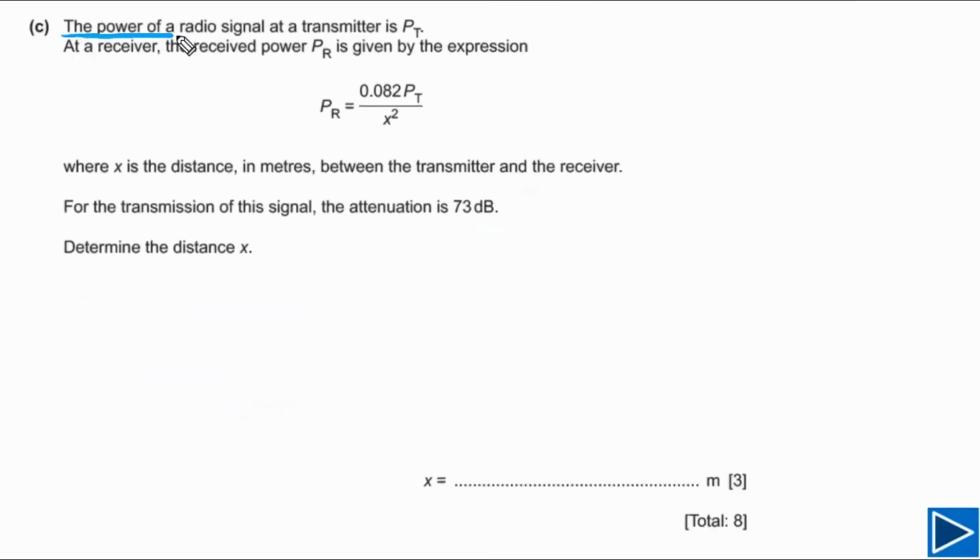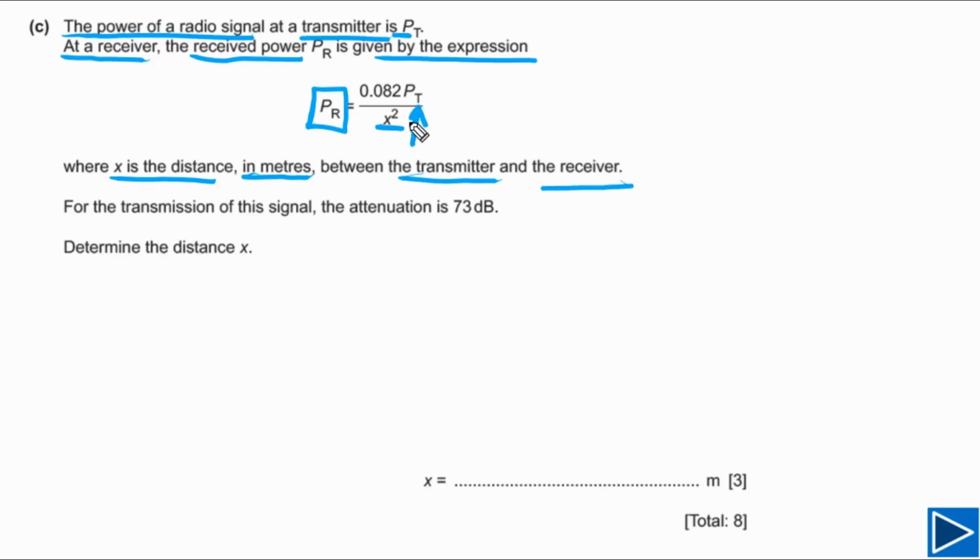For part C, the power of a radio signal at a transmitter is given, and that is equal to PT. At a receiver, the received power is given by the expression PR equals 0.082 PT divided by x squared. Here x is the distance in meters between the transmitter and the receiver. If x increases, PR will decrease. For the transmission of the signal, attenuation is also given, and that is equal to 73 dB. We need to find the distance x, and the answer has to be in meters.